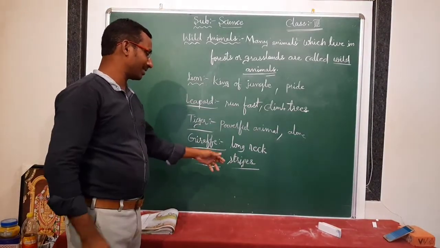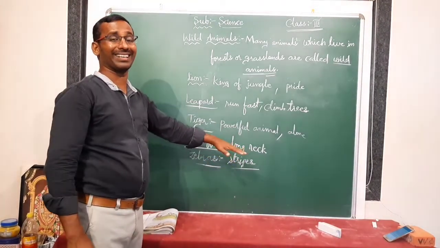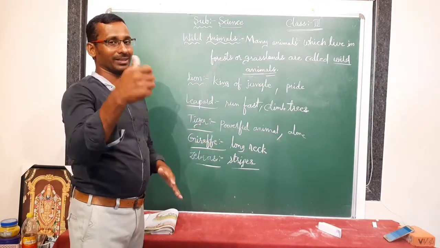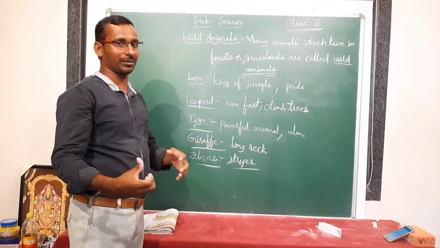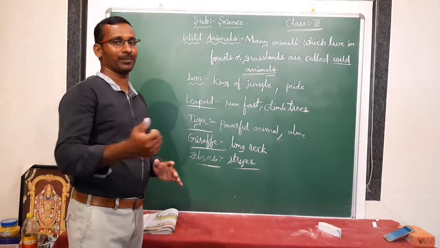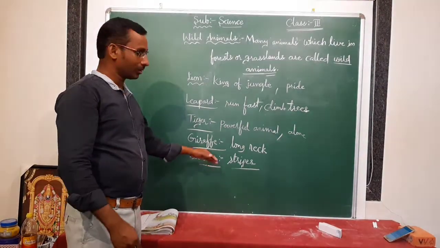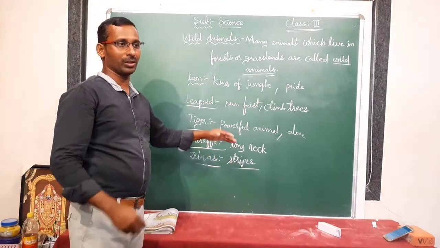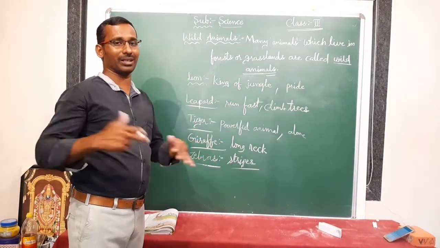With the help of these stripes, they can escape from other animals, the ones that are trying to hunt them. How? These stripes help the zebras to merge with the background.